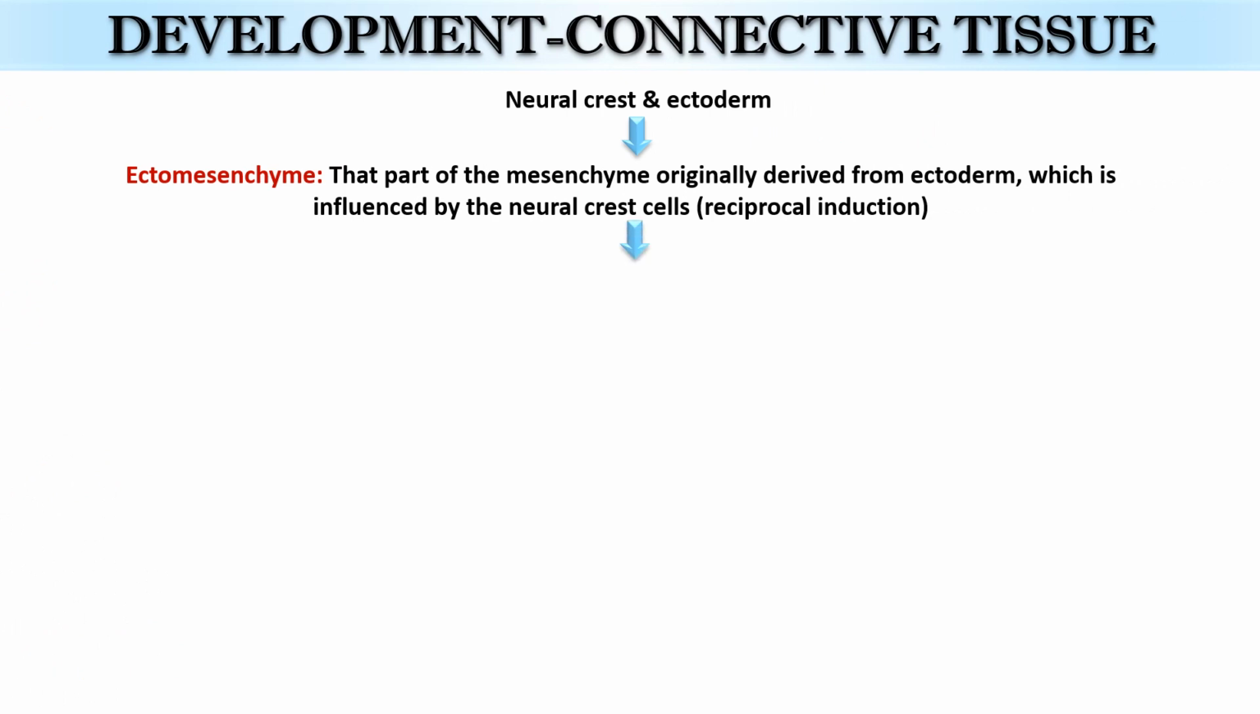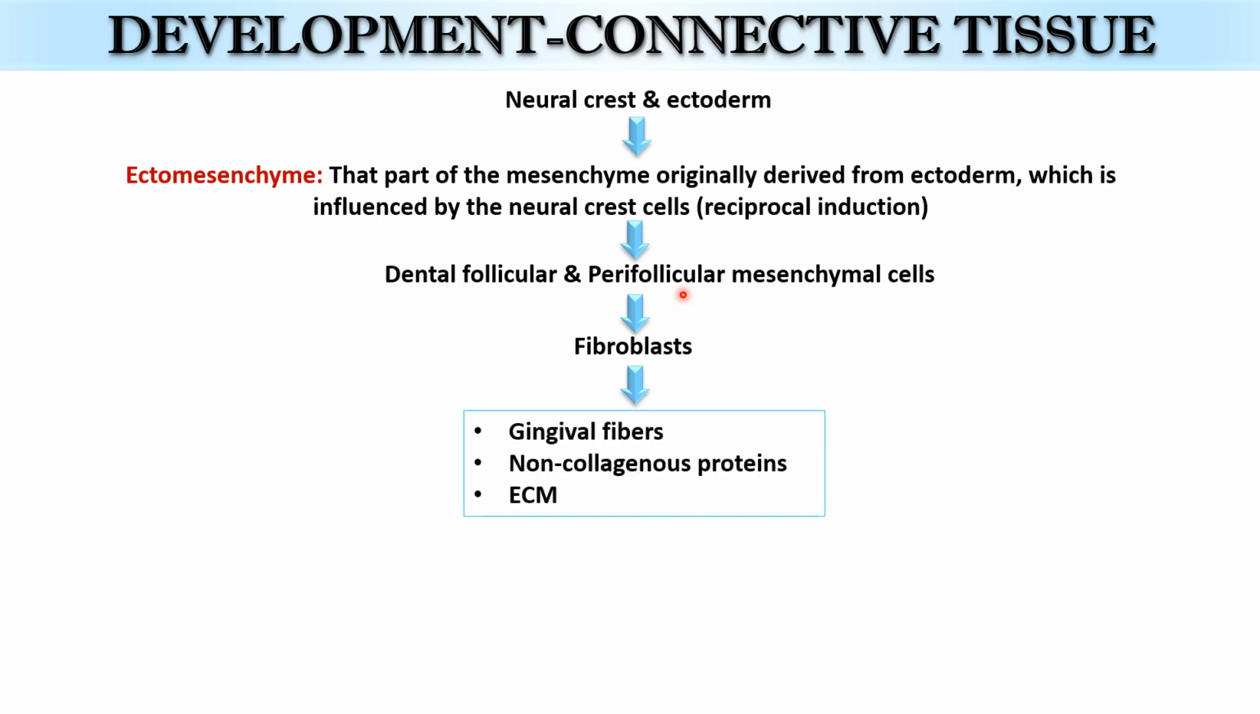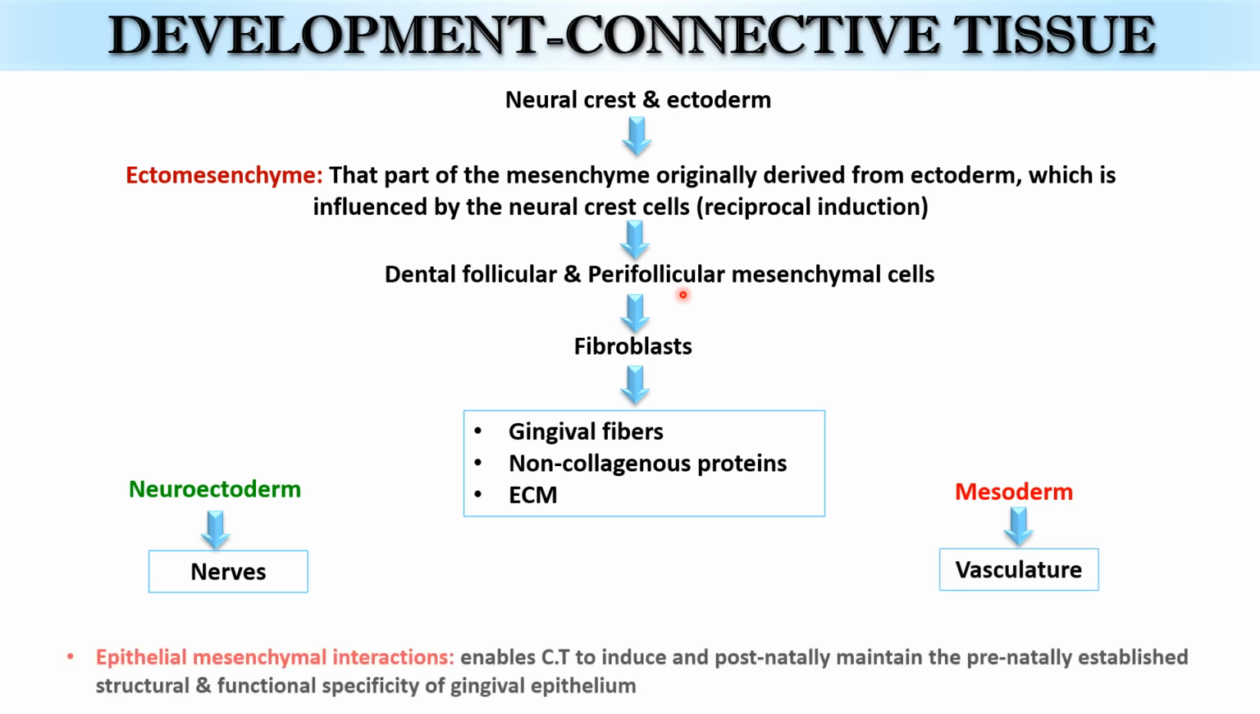The connective tissue is formed from the ectomesenchyme, which is nothing but the part of the ectoderm influenced by neural crest cells by means of reciprocal induction. These mesenchymal cells, derived from the dental follicular and perifollicular region, will differentiate into fibroblasts, which in turn produce gingival fibers, non-collagenous proteins, and extracellular matrix. The neuroectoderm will give rise to the nerves, and the vasculature is derived from the mesoderm.